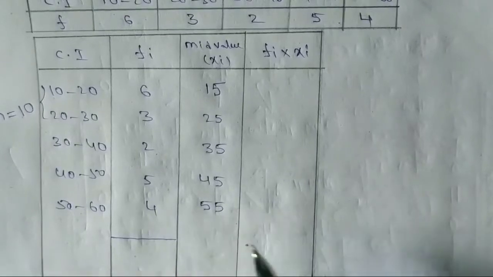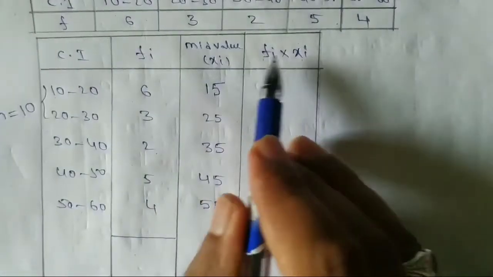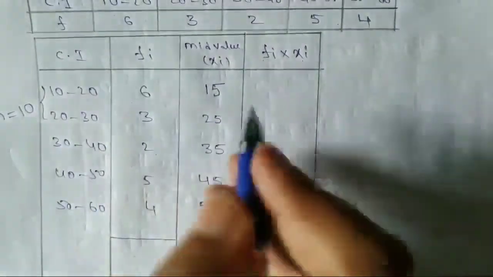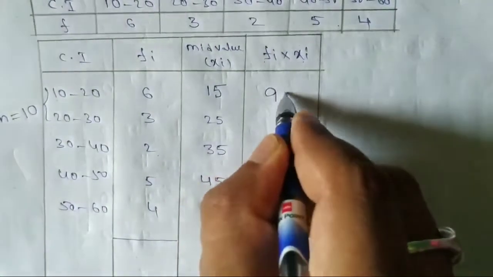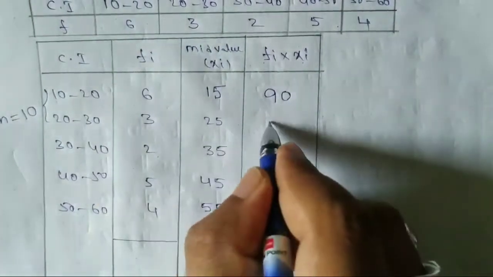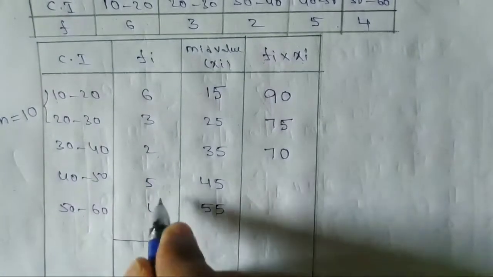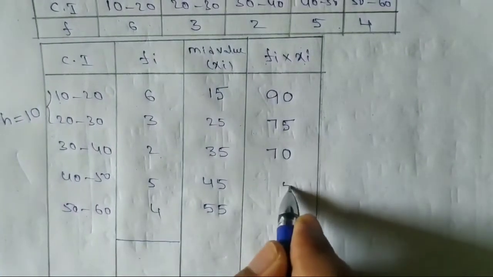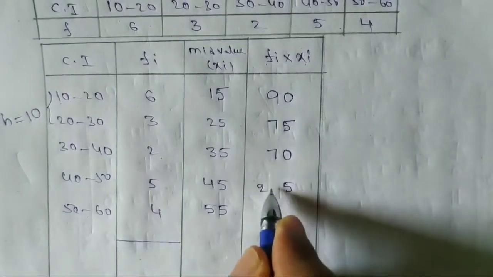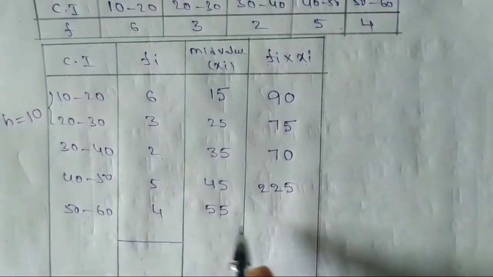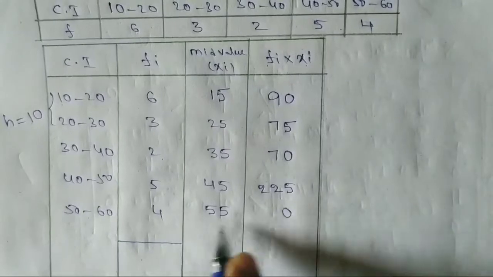Next, fi into xi. We multiply these two. 15 6s are 90. 25 3s are 75. 35 2s are 70. 45 into 5, 225. 55 into 4, 220 plus 2, 22.